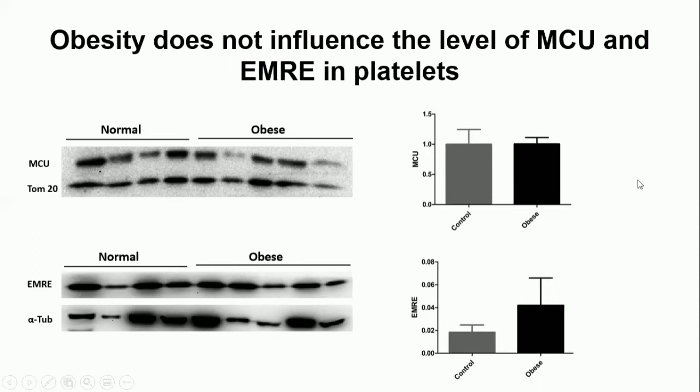Proteins were isolated from platelets and Western blot was done to find the expression of MCU, the core subunit, and EMRE, the positive regulatory subunit of MCU. We found that there was no difference in the MCU and EMRE levels between obese and normal individuals.